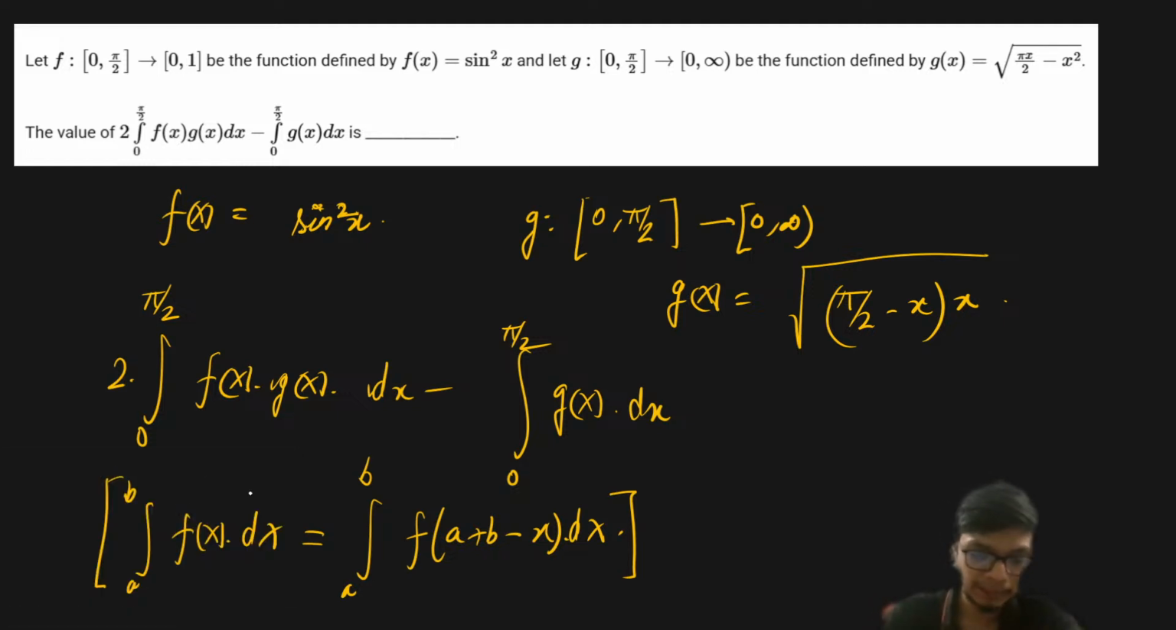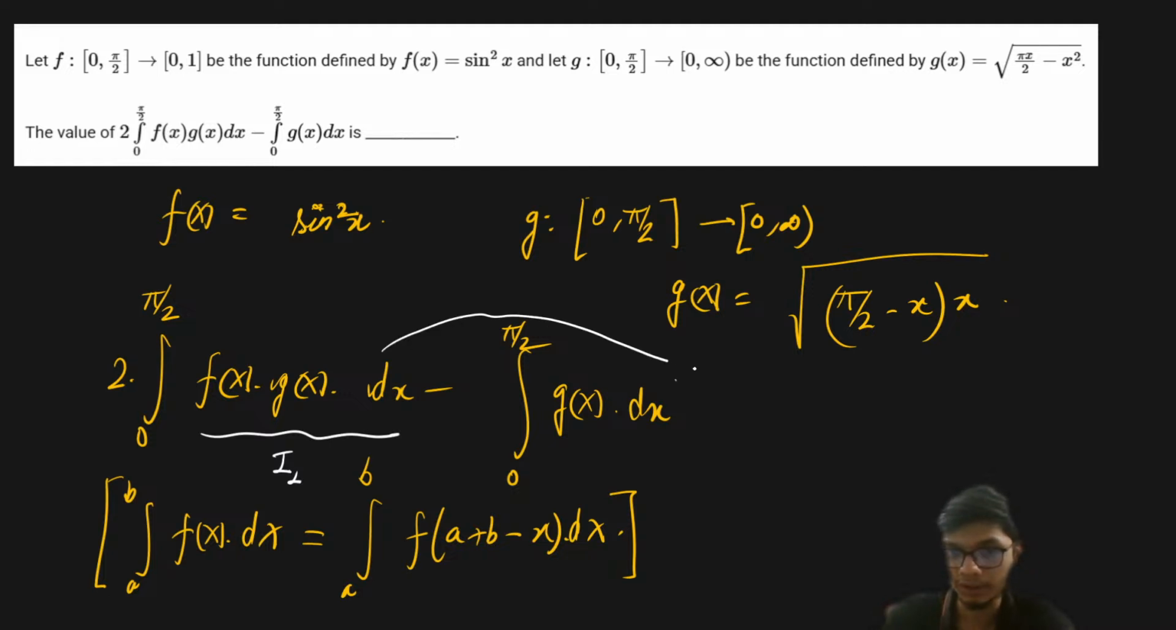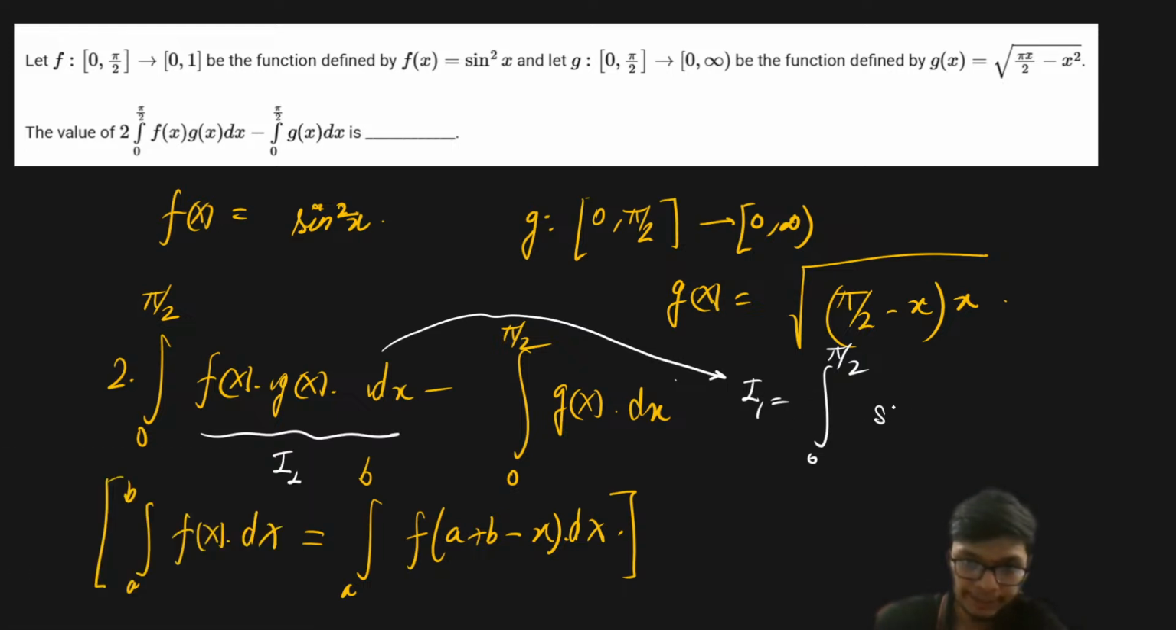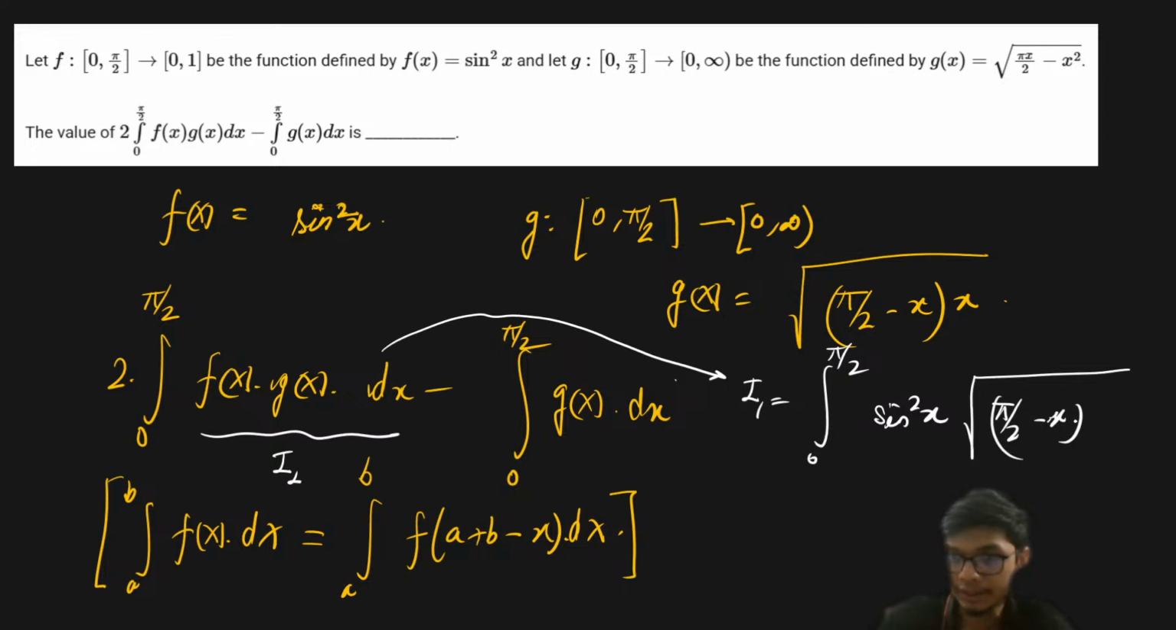So if I try to apply it over here for sine square x, let us first of all call this particular integral I1. Now if I apply this particular property on this first integral, the first integral is going to become 0 to pi by 2, and in place of sine square x, we then have the square root of (pi by 2 minus x) into x.